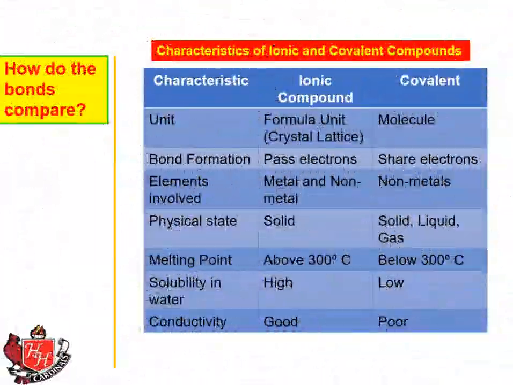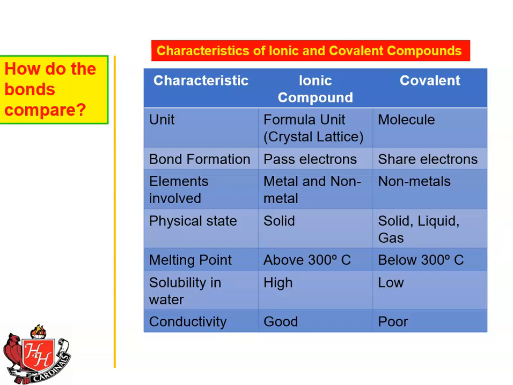Now here are some characteristics particularly of ionic and covalent bonds. So the unit of a covalent bond is called a molecule. It's a separate independent structure. The unit of an ionic bond is called a formula unit. So when we talked about sodium chloride a couple slides back, that's the formula unit for an ionic bond, sodium chloride. But remember, we said very clearly that a sodium chloride unit is not an independent structure.